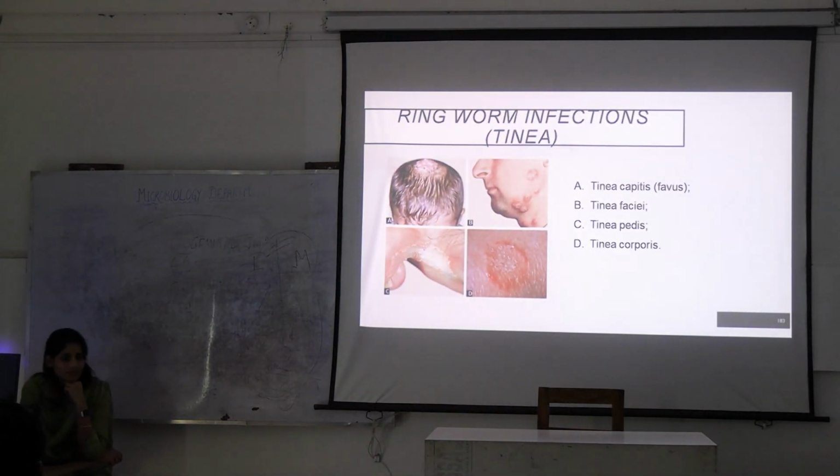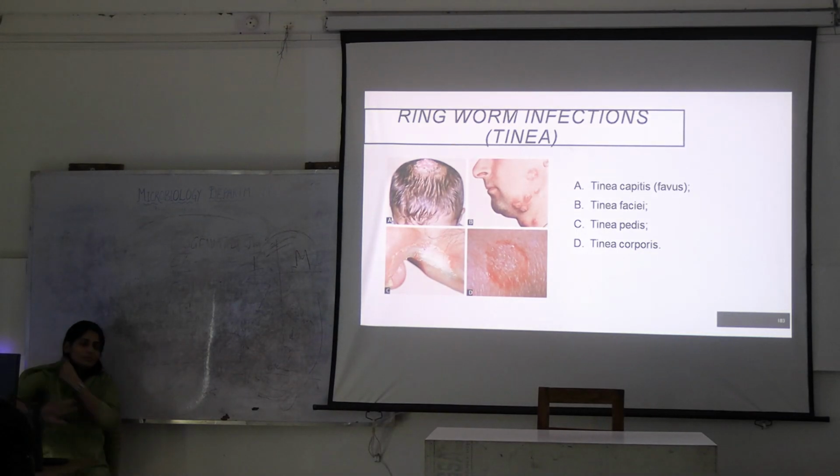Skin, hair and nail. Okay, Epidermophyton? Skin is common in all. And the third one? Skin and hair. Which one? Microsporum. So you know this much.